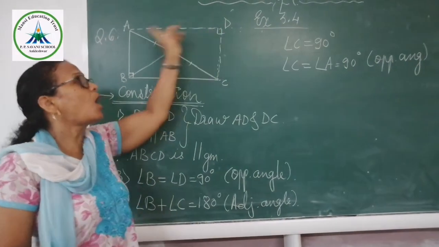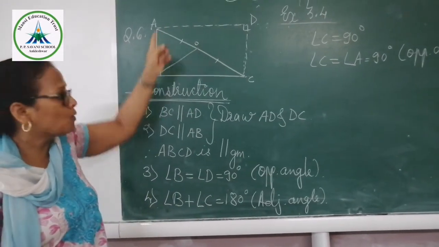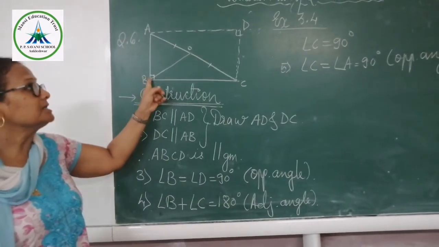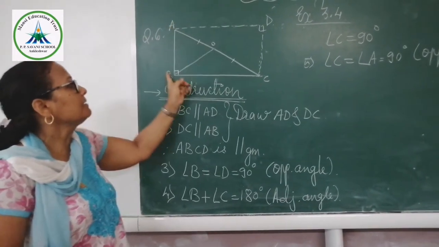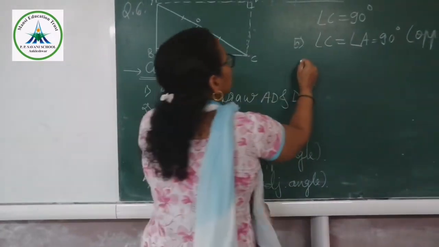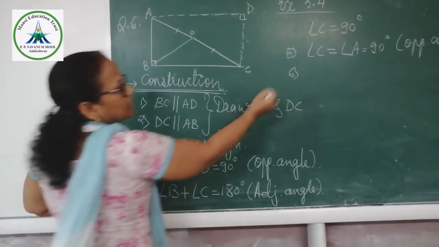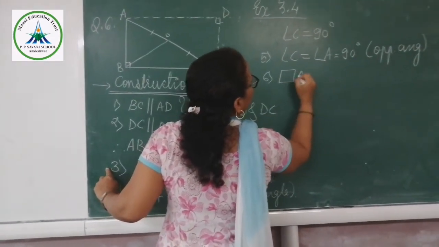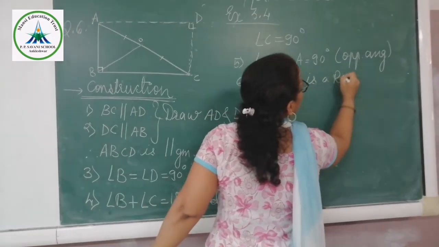Now, if all the angles are 90 degree and equal to each other, this is the fifth statement. All the angles are 90 degree and equal to each other. That means our ABCD is a rectangle. So here we can say that from equation 3 and equation 5, quadrilateral ABCD is a rectangle.